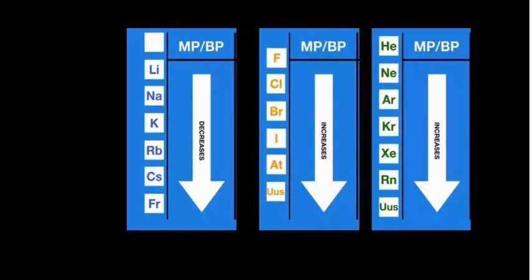But remember, helium would have the lowest melting temperature in the entire periodic table. Carbon in the form of diamond will have the highest melting temperature. And then tungsten among the metals will have the highest melting temperature. All these things you should know. So this is a little concept booster for you guys. Learn this concept very, very clearly. This will be very, very helpful for your competitive examination. So that's it for today.